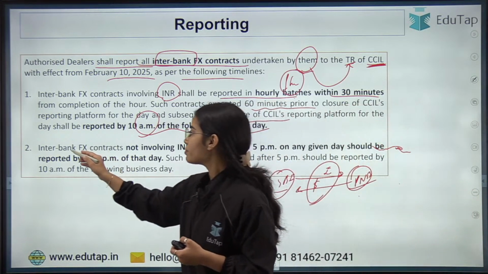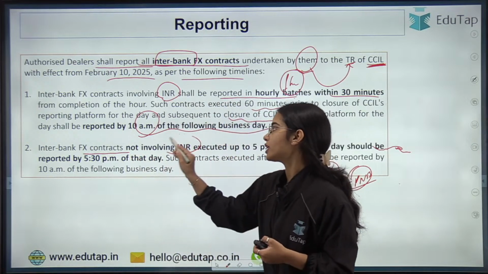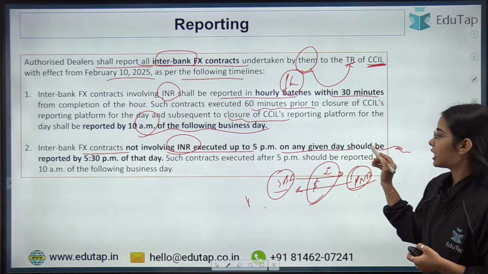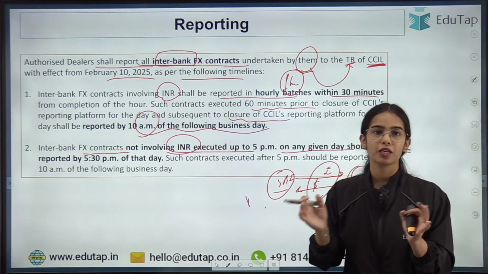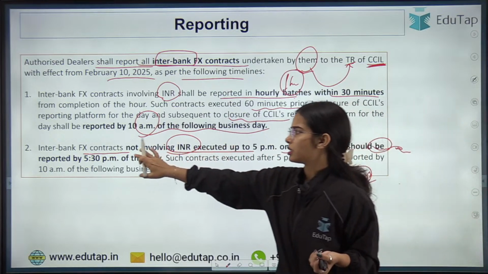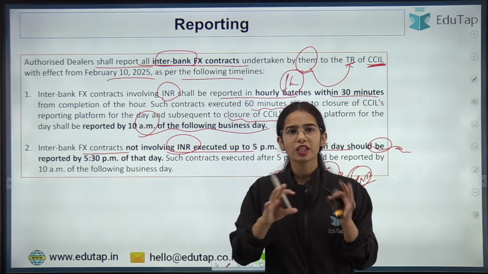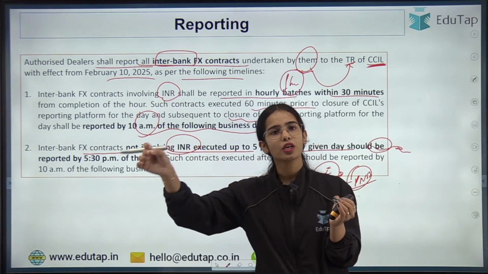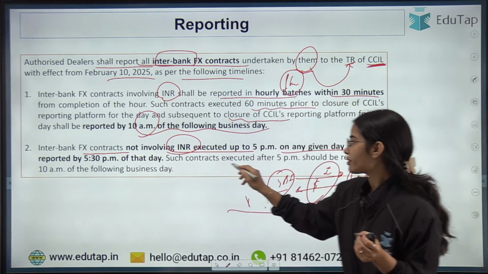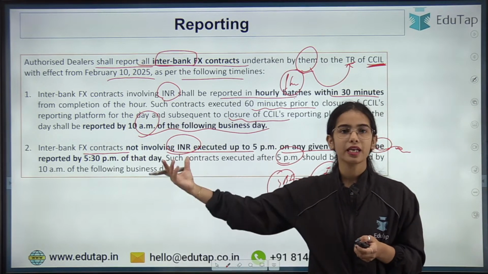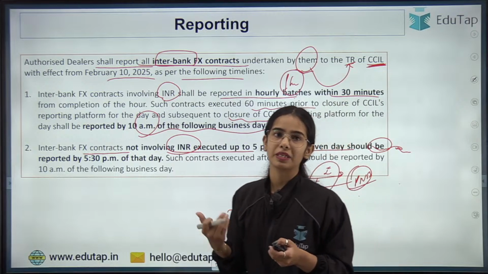Okay. Now the interbank foreign exchange contracts not involving INR executed up to 5 p.m. on any given day should be reported by 5:30 p.m. of the same day. So that is the basic idea, that if the foreign exchange contracts are not involving INR, all the contracts of that day have to be reported once only. Such contracts executed after 5 p.m. have to be reported by the next day by 10 a.m. So that is the basic idea.